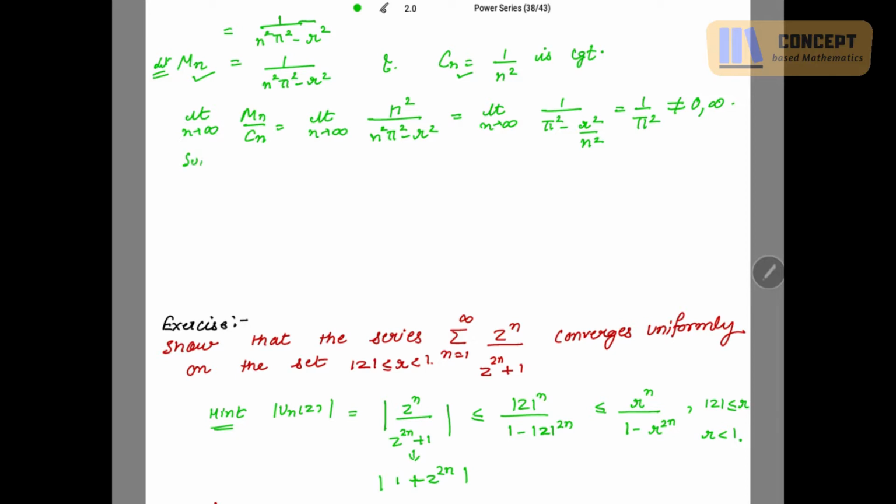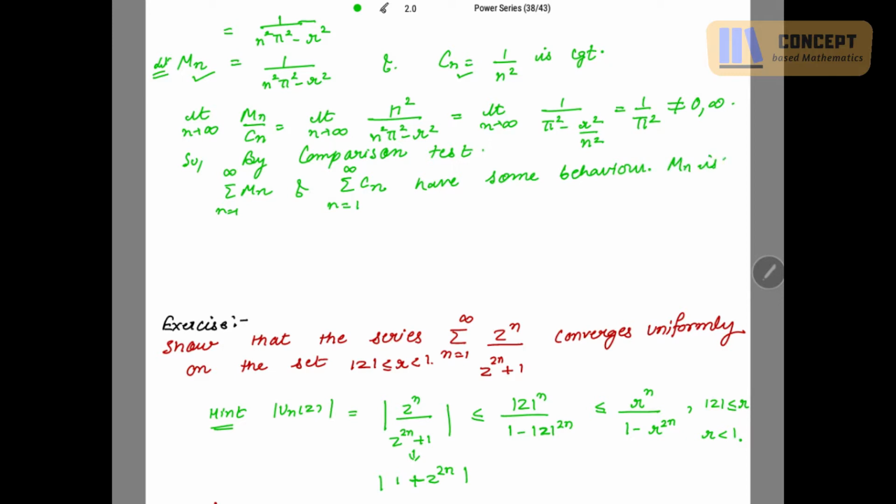So by comparison test, summation M_n and summation C_n, where n is going from 1 to infinity, will have the same behavior. So M_n is convergent.